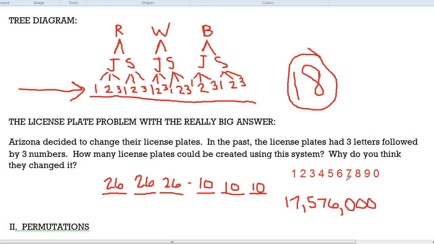I mean, there are 6, 7 million people in Arizona, so that's not a big surprise. So as soon as they ran out, they had to go to a different system. That's why if you go to California, they have a different system already. They've had it for a long time. New York, same thing, because there are so many people, they run out of license plates. They have to do a new one.